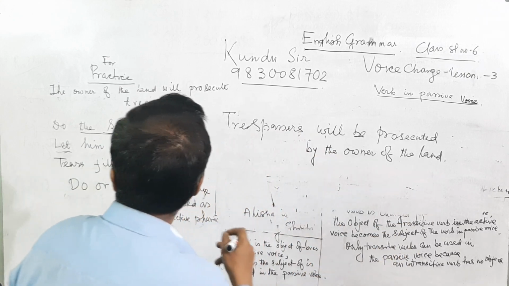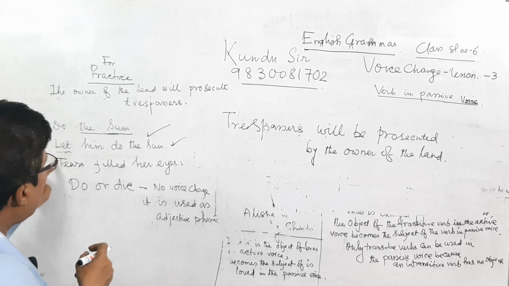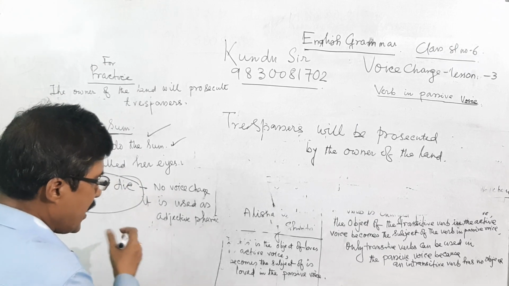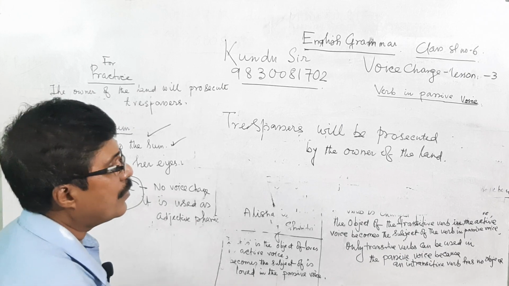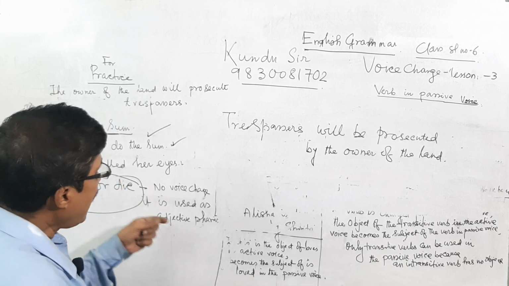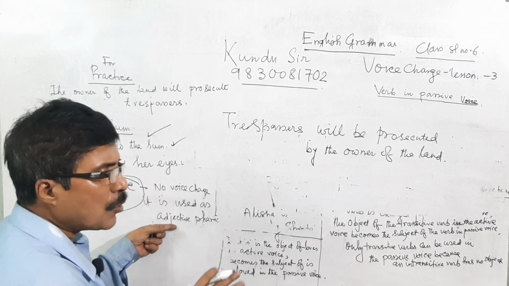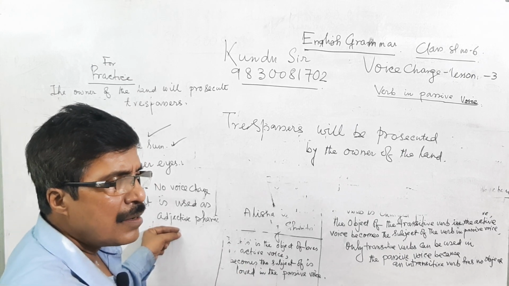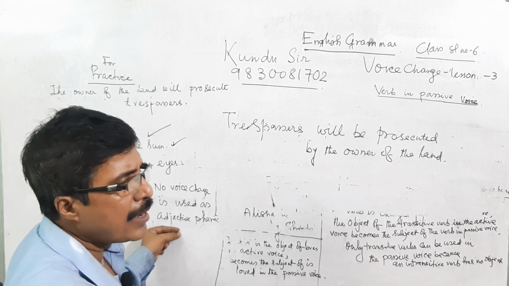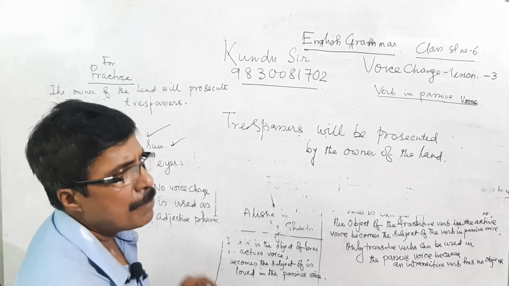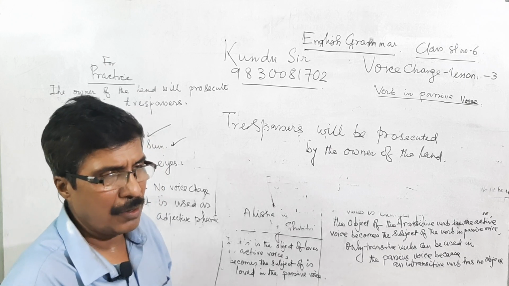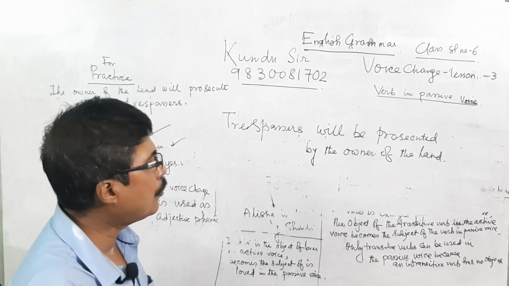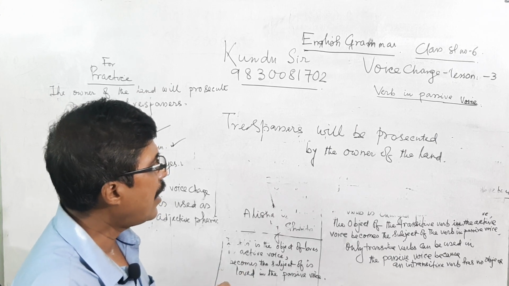That is, we have taken one, two, three, four, and the fifth is not fit for voice change because there is no transitive verb, only an adjective phrase. So I am concluding the class. I will conduct very shortly a class on gerund and participle. Thanks all of you for giving attention to the class, and continue to follow the class as usual.